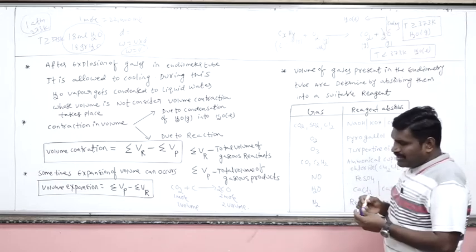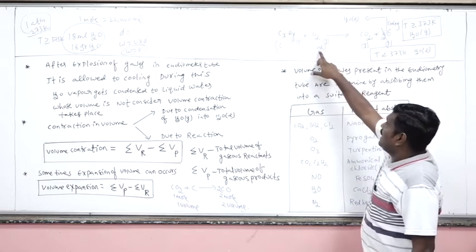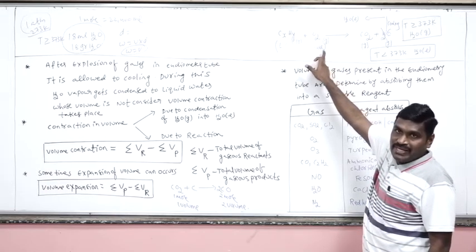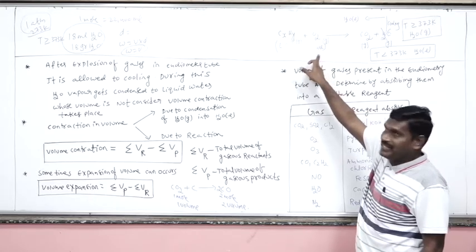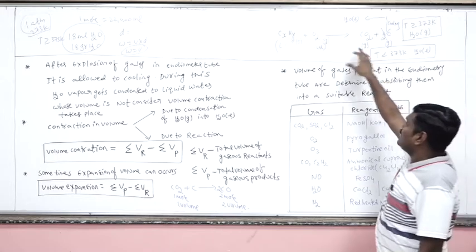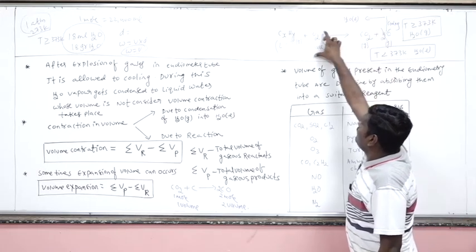What are the volumes generally we have after cooling of the eudiometric tube? The excess amount of O2 which will be left. At room temperature, water is liquid, oxygen will be in gaseous state, and CO2 will also be gaseous. Now in the mixture there will be CO2 gas and O2 gas.